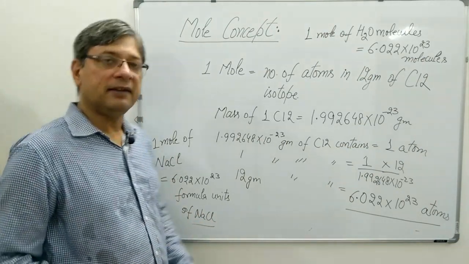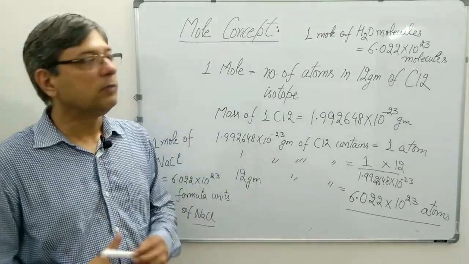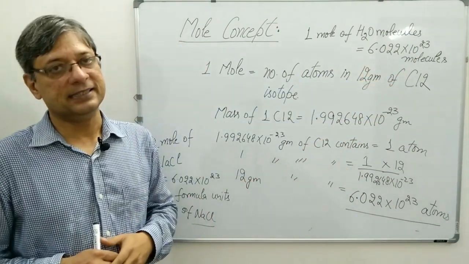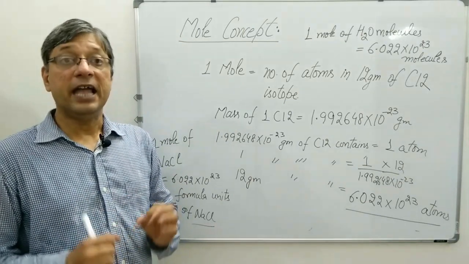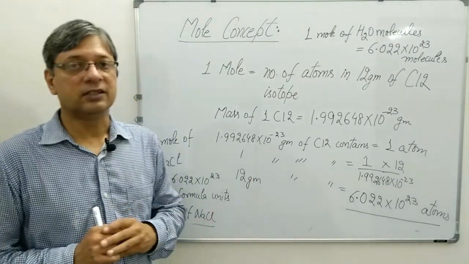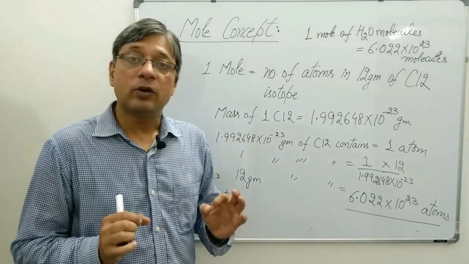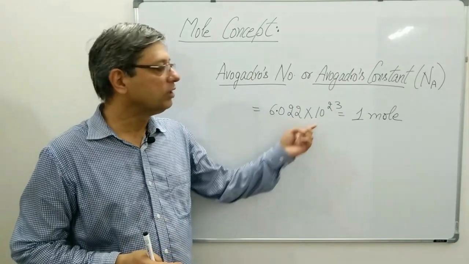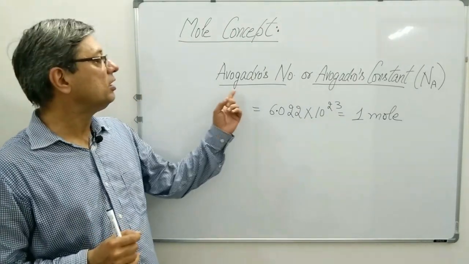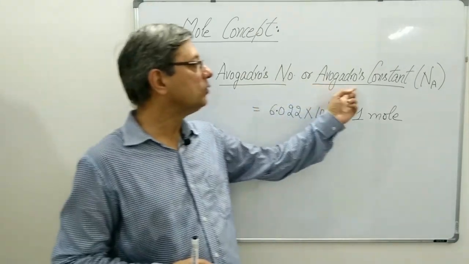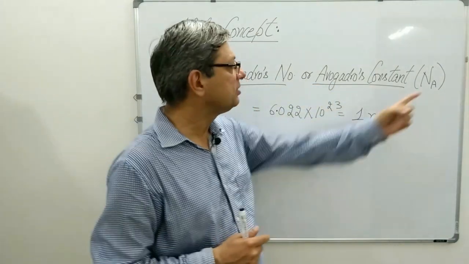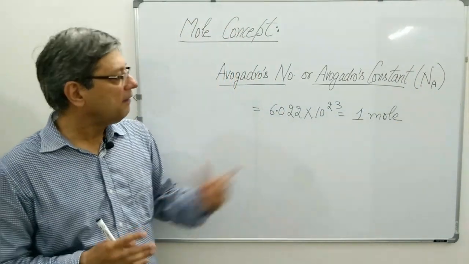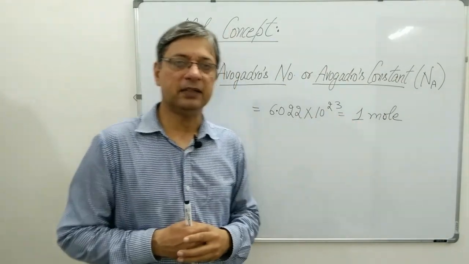So you take any particle, any kind of particle, 1 mole means 6.022 into 10 to the power 23. And this is also called Avogadro's constant, or simply Avogadro's number. 6.022 into 10 to the power 23 is also called Avogadro's number or Avogadro's constant, and it is denoted by capital N, and A you can write under the N, and this is equal to 1 mole as I have explained.